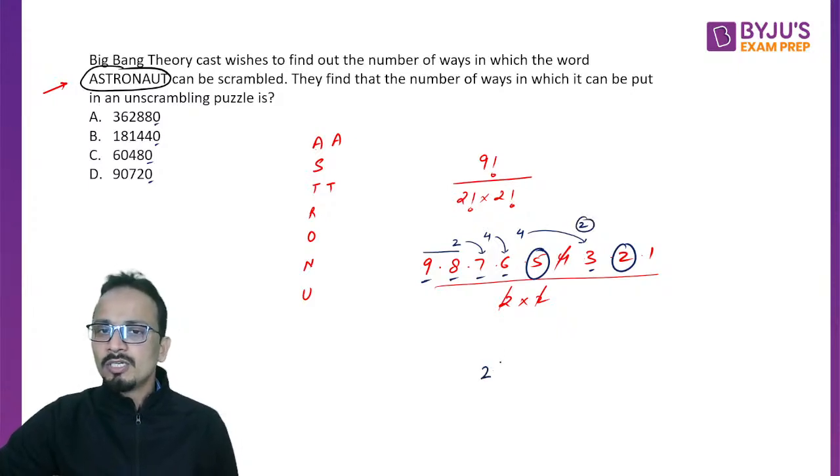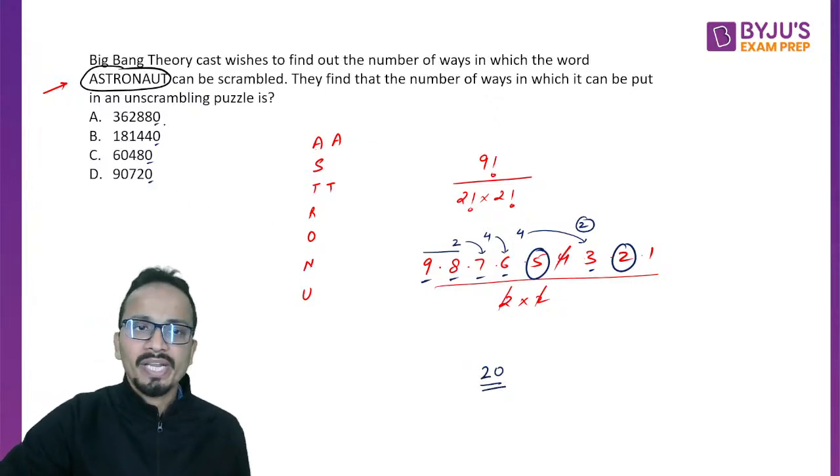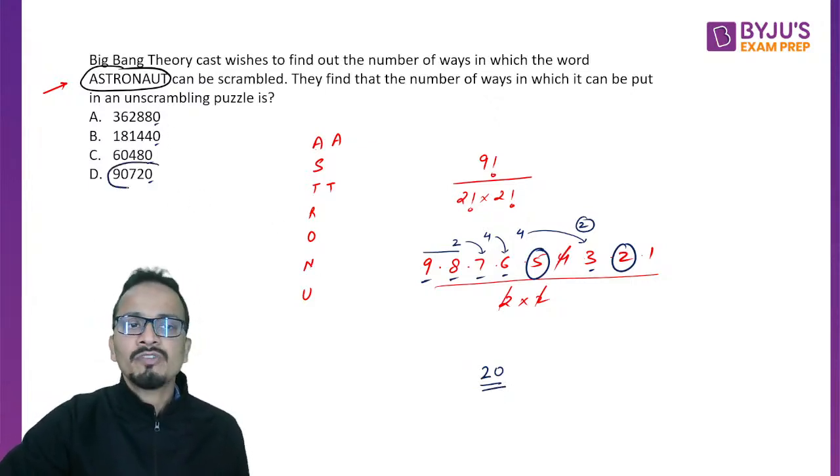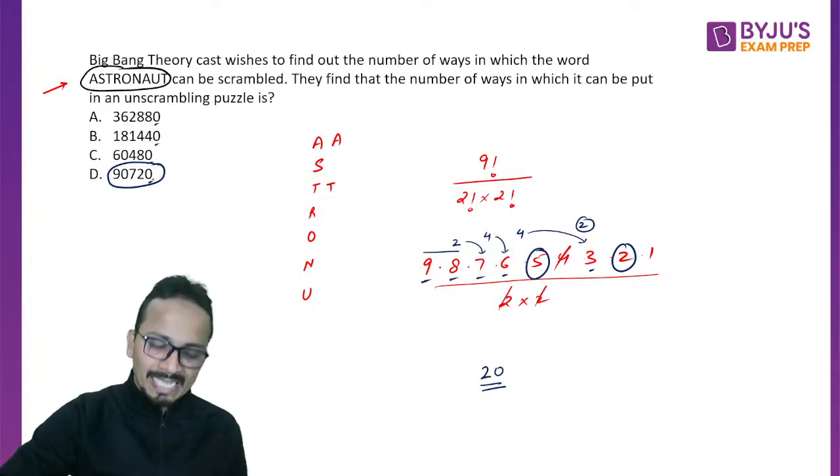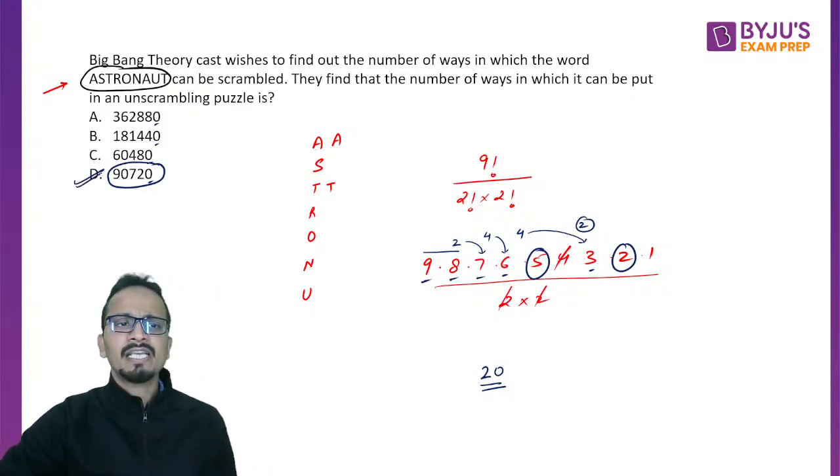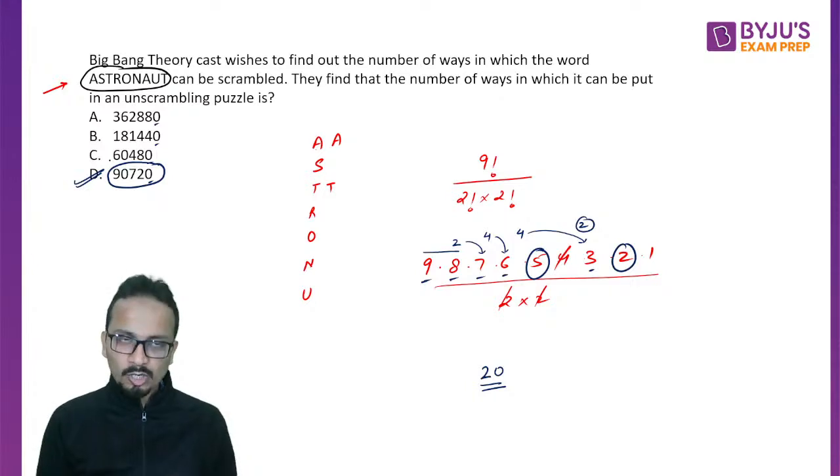So this product will end with 2, and then 5 into 2 will give one 0. So the product will end with 20. That is 20. So there is only one option which has 20 at its end, and this can be safely marked as an answer. Okay.